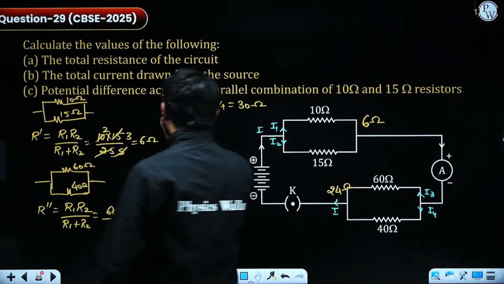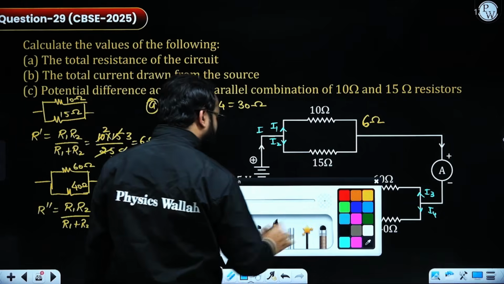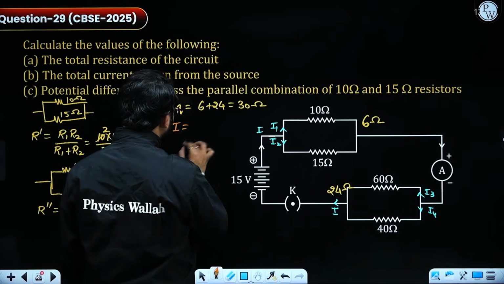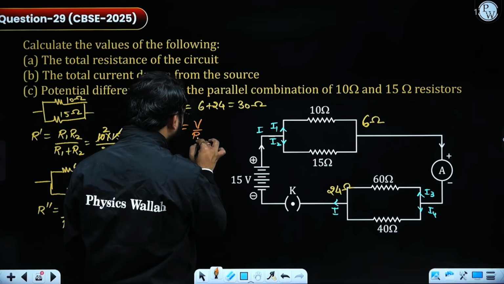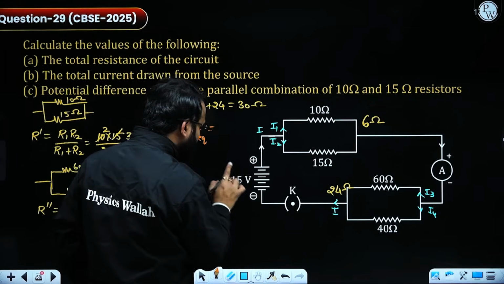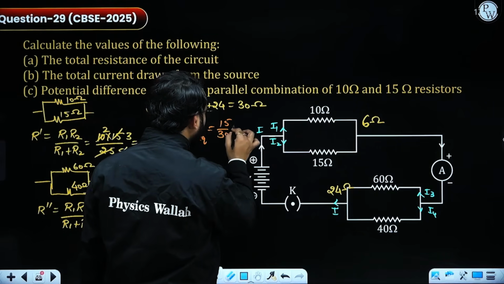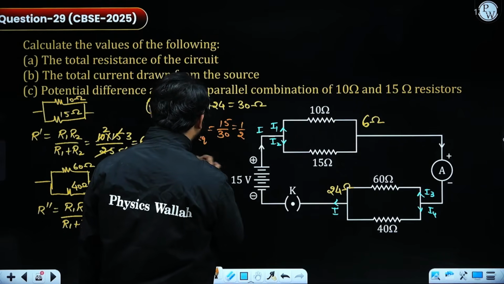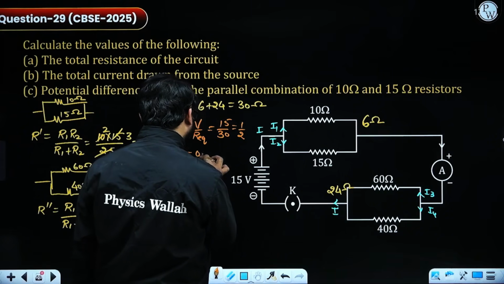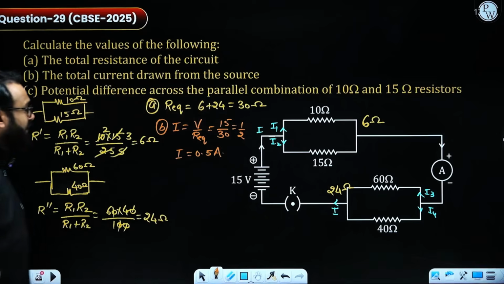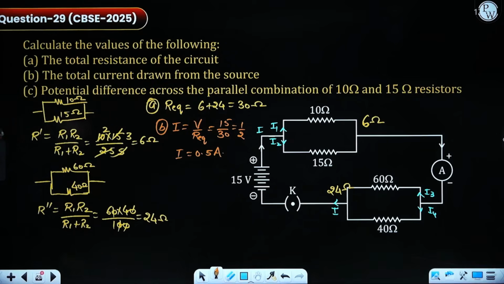So this was part number 1. Now in part 2, they're asking about current. According to Ohm's law, I is V by R. The potential that is given is 15, and the equivalent resistance is 30. Finally, the value is 1 by 2, or the current value is 0.5 ampere. That's how we can calculate the value of current.